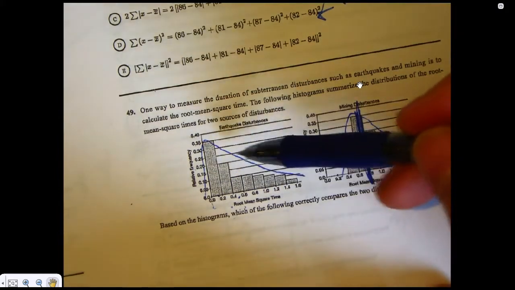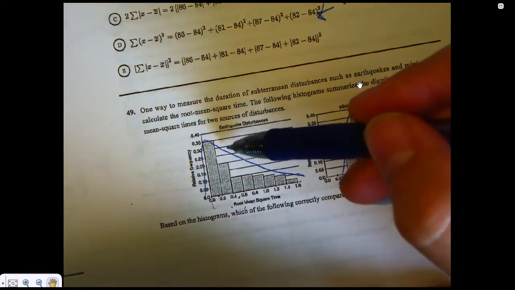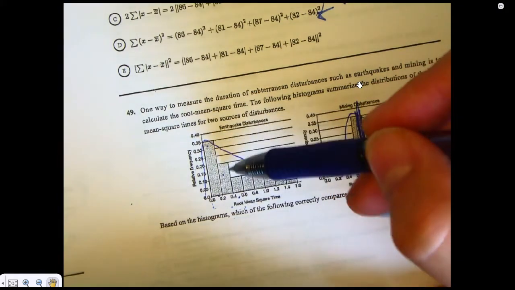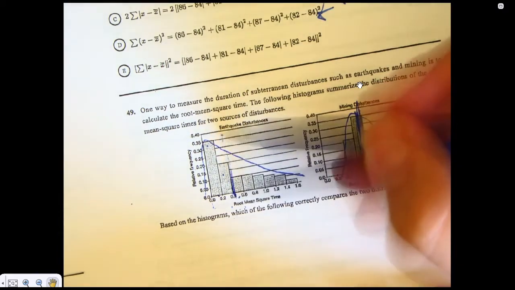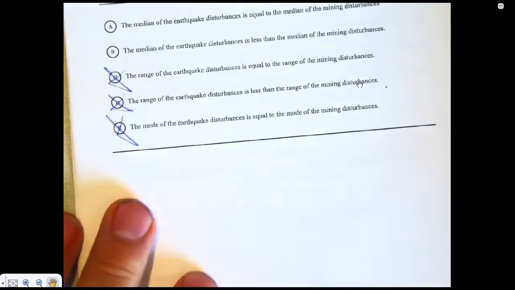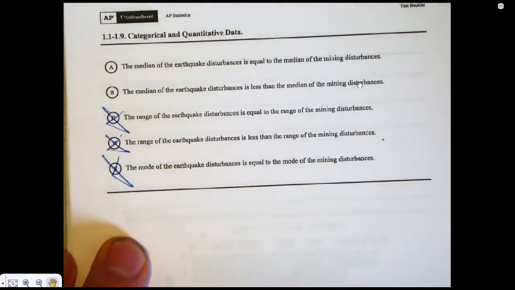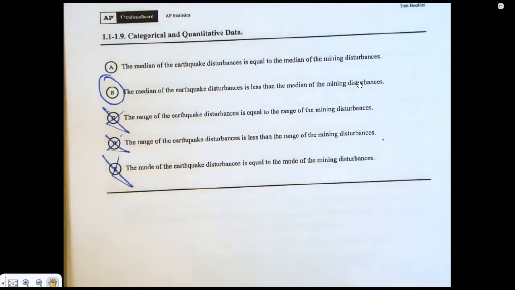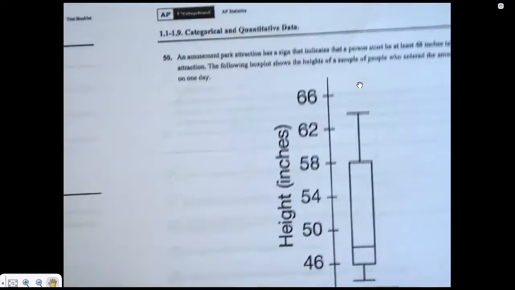And then over here, where half the data is below, is probably 0.35, 0.55. So I know 55% of the data is below this. So the median's even a little more to the left, and it's definitely smaller in the earthquake. So the median is smaller in the earthquake, so 49 is B.